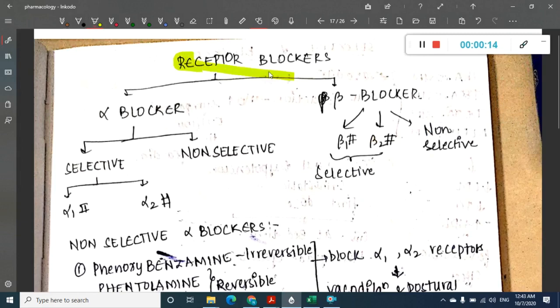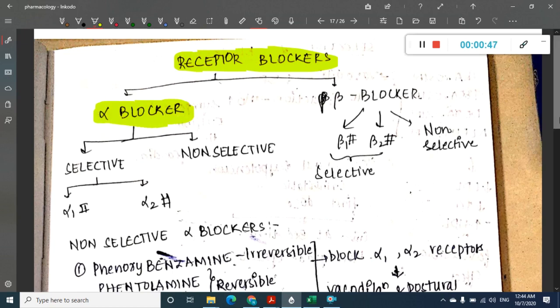In the sympatholytics, we are going to learn about the receptor blockers, that is adrenergic receptor blockers. As I have already told you in the last class, we have two different types of adrenergic receptors, alpha and beta adrenergic receptors. Based on these two receptors we have alpha blockers and beta blockers also. First in this chapter we will learn about alpha blockers and then we will learn about beta blockers.